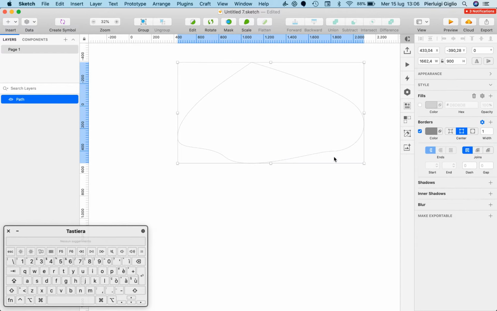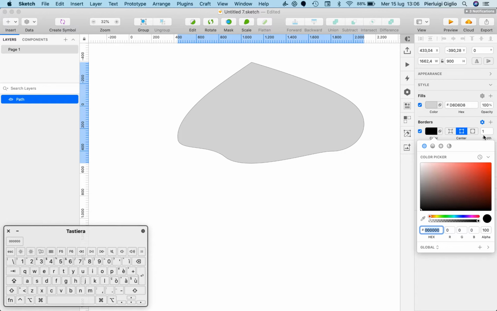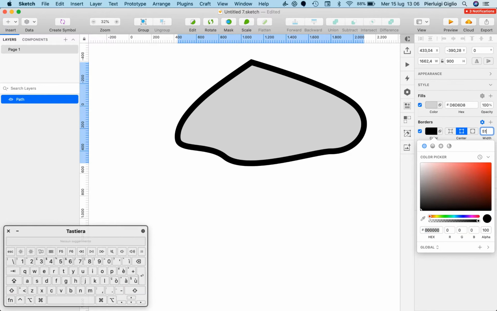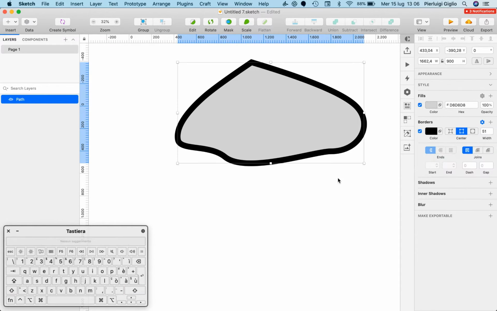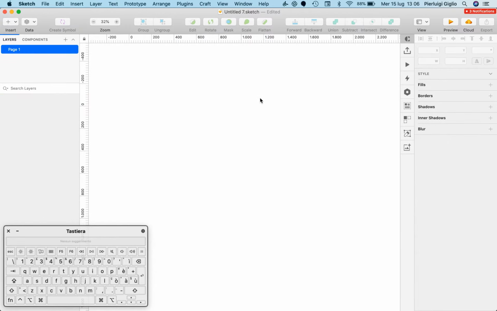If I click ESC again, you can see that, for example, I can add a fill, I can add a border, I can make it thicker, and this is going to be really useful, especially when you're dealing with illustrations or icons and any type of vector results and designs which you want to achieve. So this is it when it comes to the vector tool.